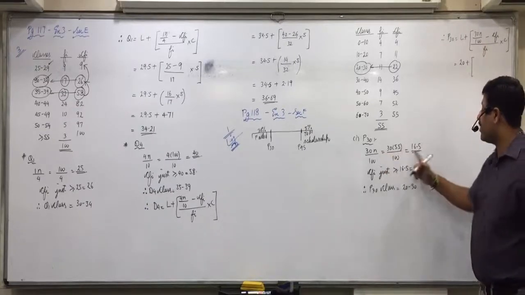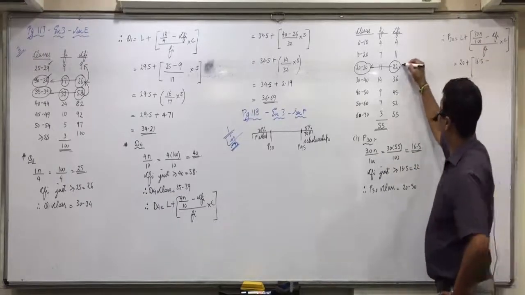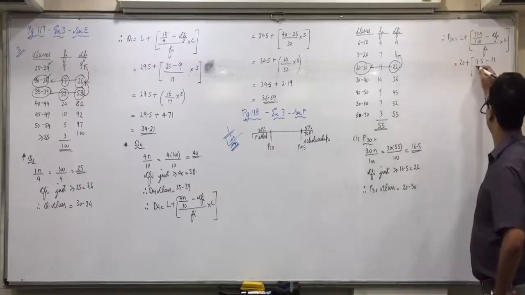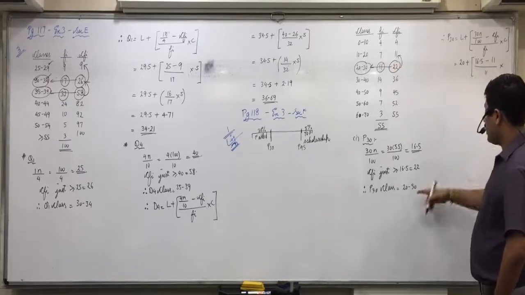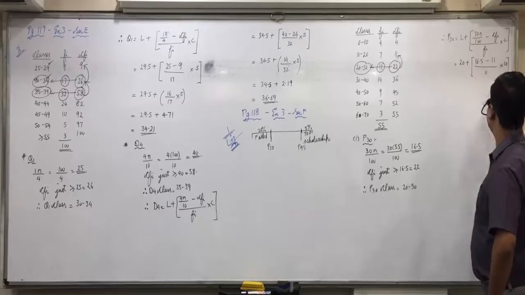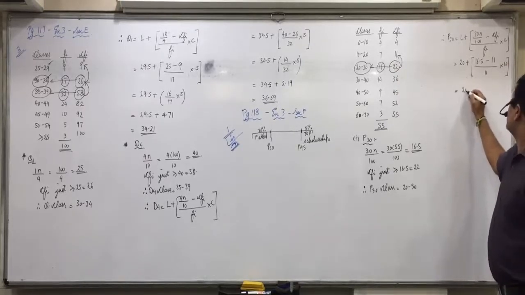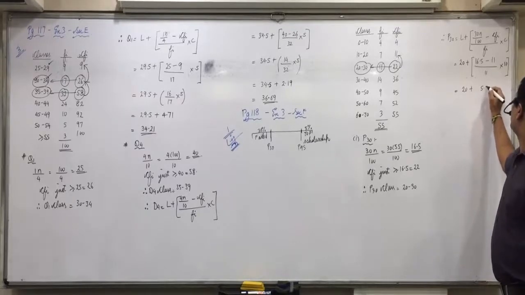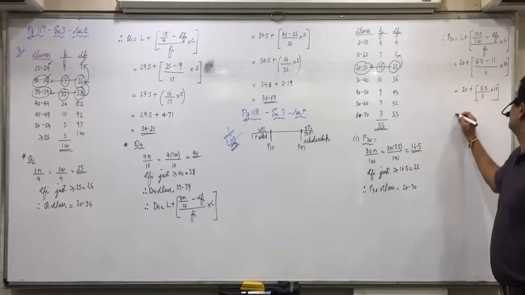30n by 100 from the first step is 16.5. CFI of preceding classes is 11. FI of the same class is also 11. And the class length of 20 to 30 is 10. Got it, everyone? So 20 plus 5.5 upon 11 into 10, that is 5.